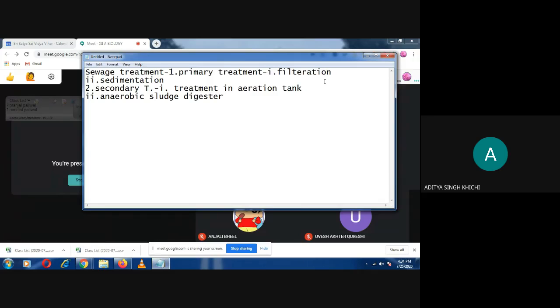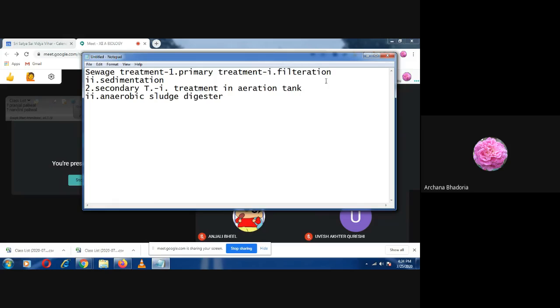Ma'am, what happened in the anaerobic sludge digester? In the anaerobic sludge digester, other bacteria and fungi will be there, which live anaerobically. Here in this anaerobic one, air will not be pumped, and we are not doing any agitation either. So the anaerobic microbes will break down the organic waste.